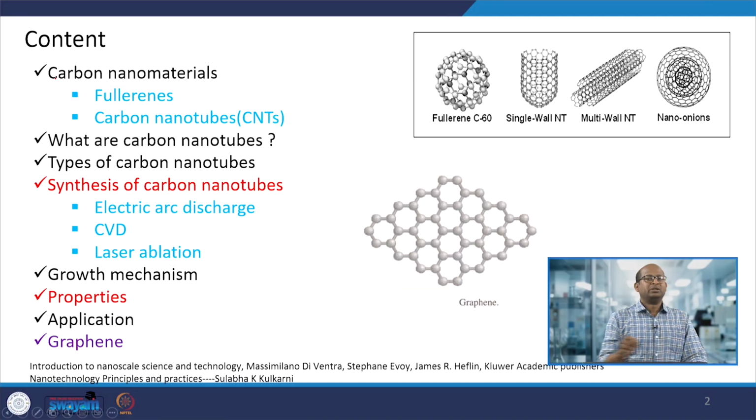Carbon nanomaterials include fullerenes, carbon nanotubes and other types of materials, but today we will discuss only the fullerenes and their synthesis, mechanism of synthesis, applications, and different derivatives. These are the things we will discuss.